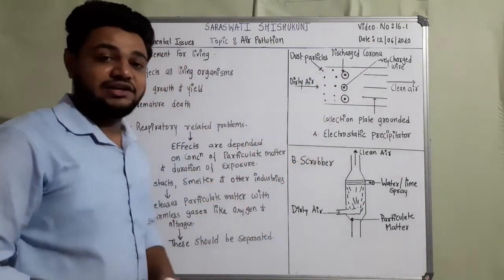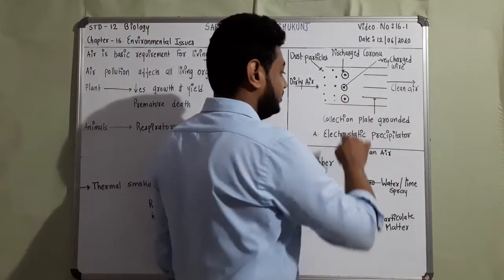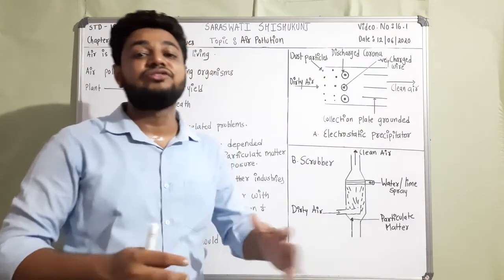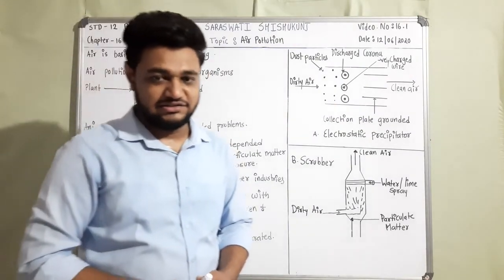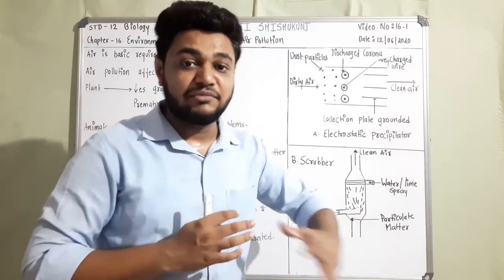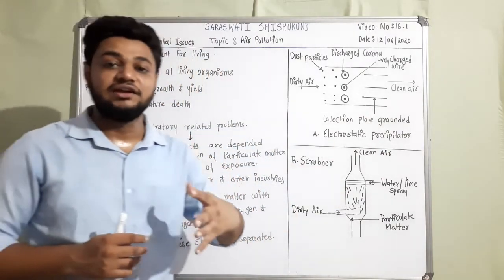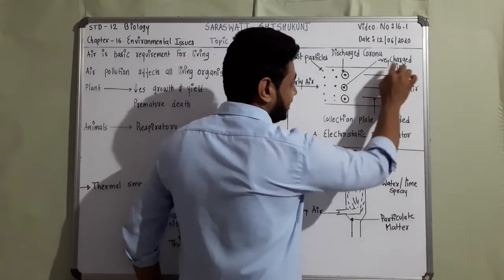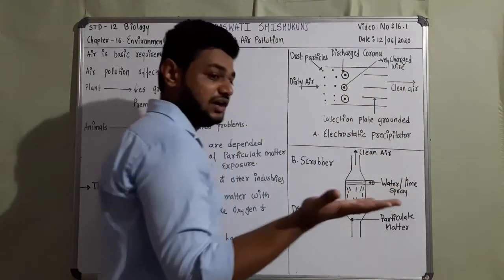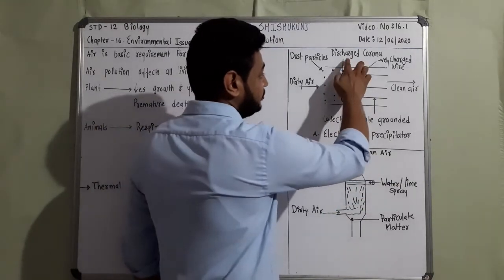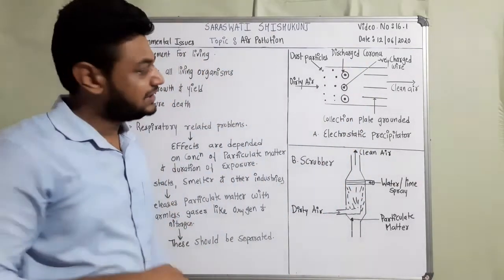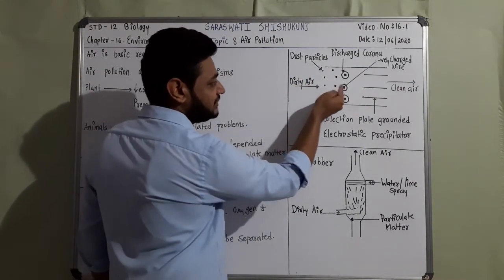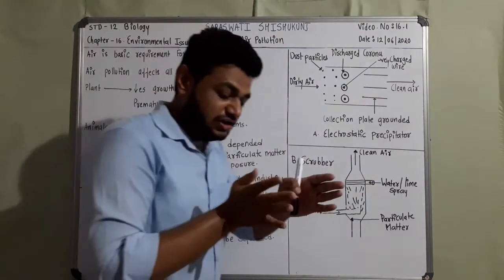The electrostatic precipitator contains electrodes producing 1000 volts of electric charge. When these high volts are maintained, it produces a corona. I have drawn a negatively charged wire which has a high charge, so it produces a corona. Now when dirty air passes through it, the dust particles get attached. Why?